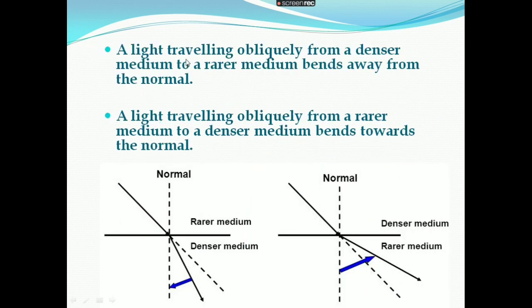Light traveling obliquely from a denser medium to a rarer medium bends away from the normal. Like in this example, this is the rarer medium and this is the denser medium. Hence, when light enters from rarer to denser medium, it bends towards the normal. This is the original path of the light and it bends towards the normal. And reversely, when light enters from optically denser to optically rarer medium, it bends away from the normal. This is the incident ray and this is the direction of propagation of the incident ray. And light rays bend away from the normal.